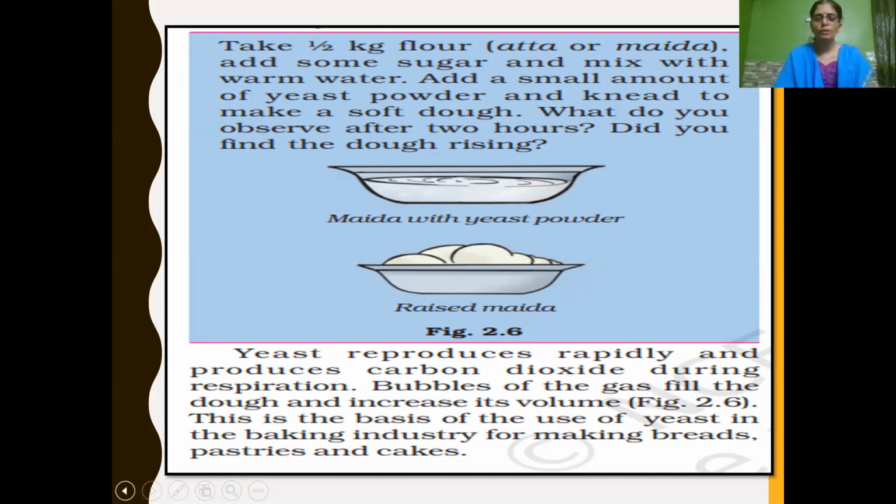So again, children, during fermentation, what happens? Yeast reproduces rapidly and releases carbon dioxide during respiration. The carbon dioxide gas bubbles get trapped in the dough, and thus it increases the volume, and after it is baked, it becomes very soft and porous. This is the basis for the use of yeast in the baking industry for making breads, pastries and cakes.